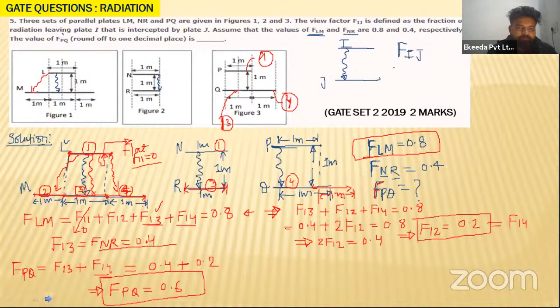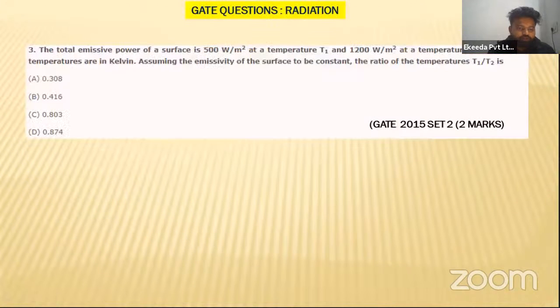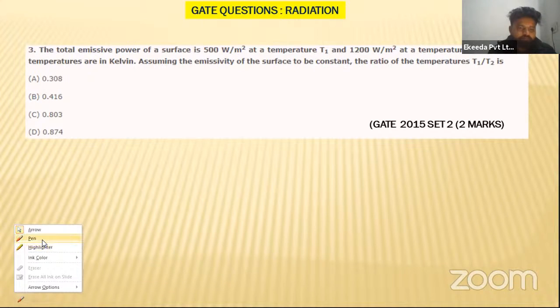Let us see the next question. If you see the next question, let us see what they have given. The total emissive power of a surface is given to be 500 watt per meter square at a temperature T1 and 1200 watt per meter square at a temperature T2.